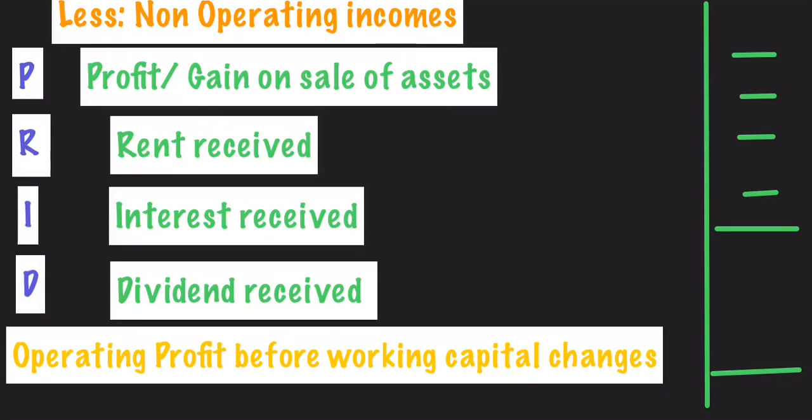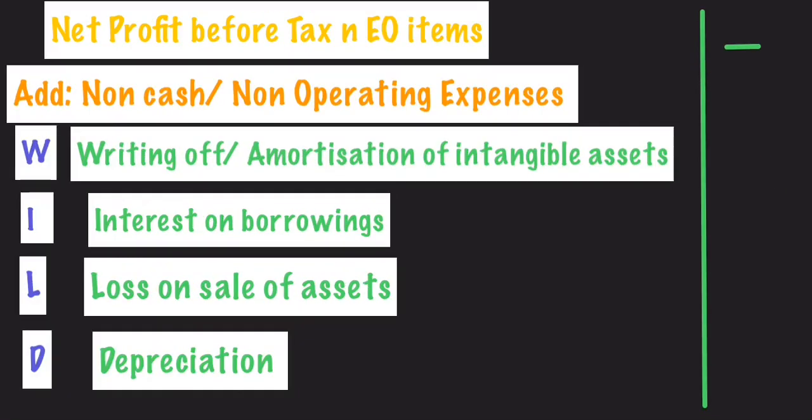So after subtracting non-operating incomes, we get what? Operating profit before working capital changes. By reversing the non-operating and non-cash expenses and income, we got the answer: operating profit before working capital changes. Now here it is cash operating profit. Remember this. Here it is cash operating profit because we have already reversed back the non-cash items, like depreciation.